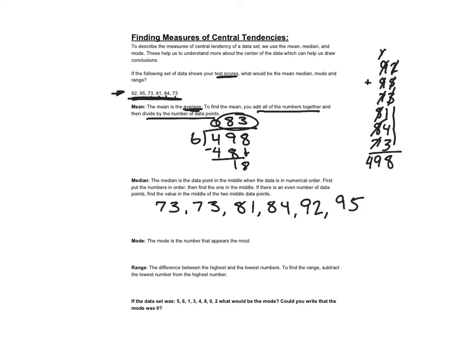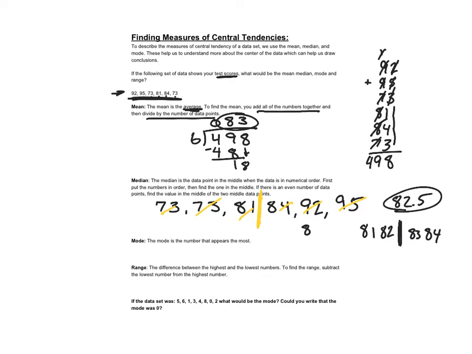Now I'm going to find the middle. So I can do that by kind of working my way in. All right. So I end up in the middle of 81 and 84. If there's an odd number of data points, we would have gotten one number in the middle, but here we don't. So we need to figure out what exactly is in the middle of 81 and 84. There's a couple ways we can do this. If the numbers are close enough, you could write out the numbers in between and then see that we have to find whatever is exactly in the middle of 82 and 83, which is 82 and a half. Or we can find the average of those two numbers.